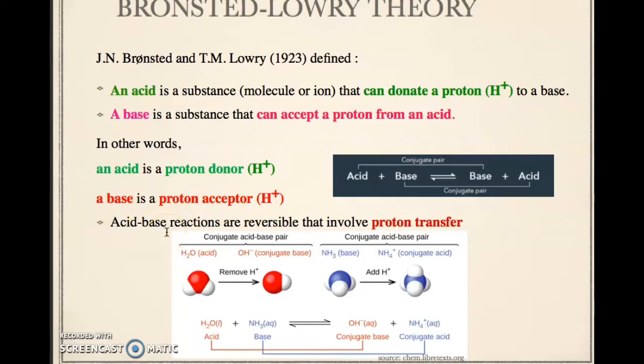Acid-base reactions are reversible and involve proton transfer. In this example, water is the acid and ammonia is the base. The product of the acid is a conjugate base, and for the base, the product is a conjugate acid.